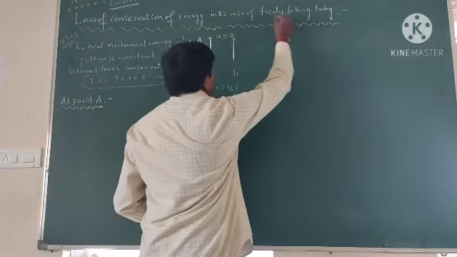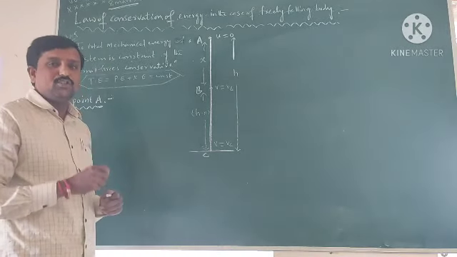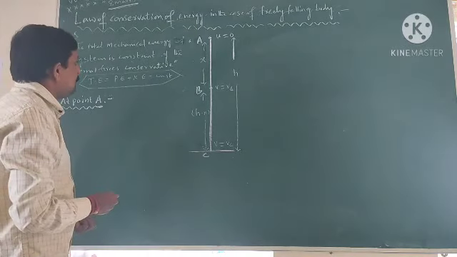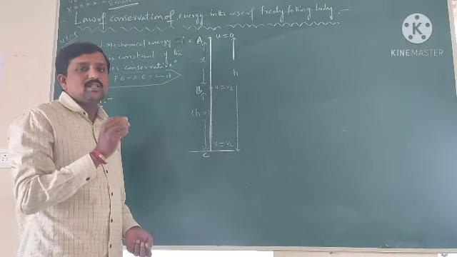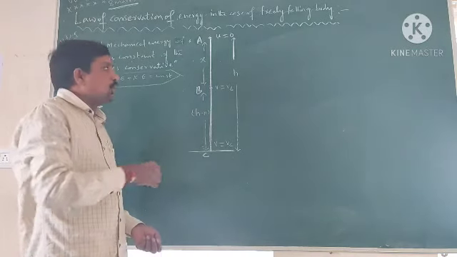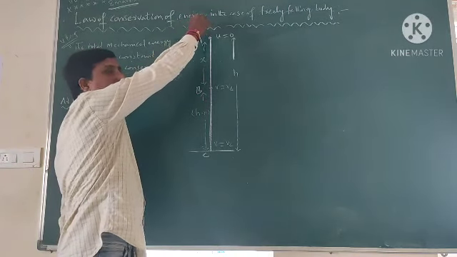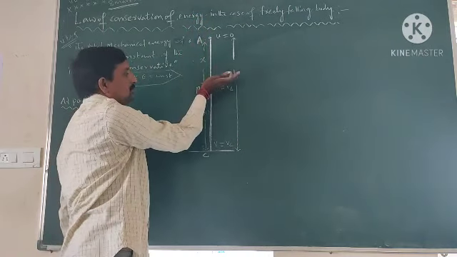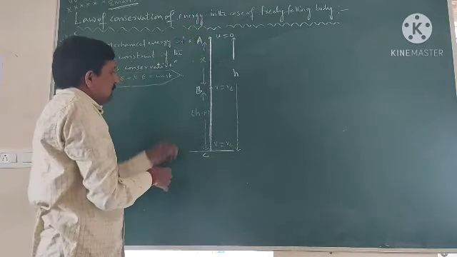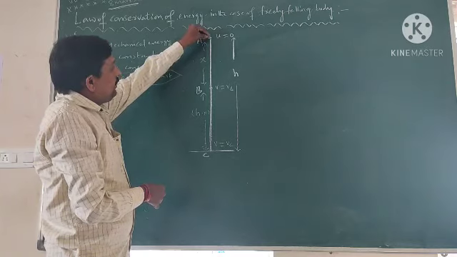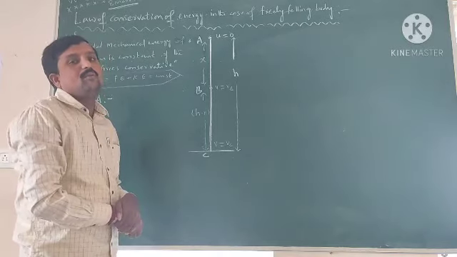So in the case of a freely falling body, you prove the law of conservation of mechanical energy. Okay, let us prove. Take one object of small mass. The object is dropped from a certain height h from the ground. When we drop the object at a height of h, it is like a freely falling body. The body is said to be a freely falling body.